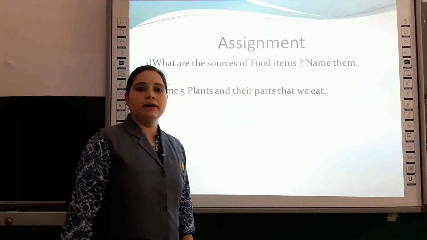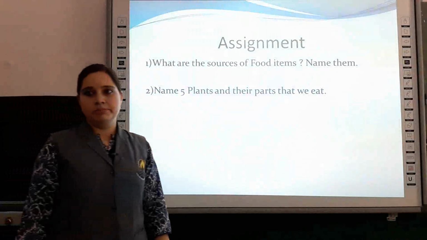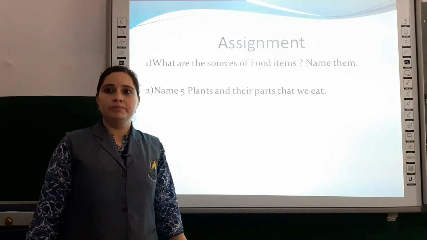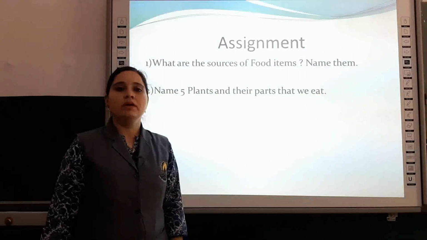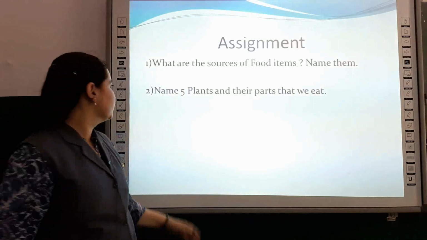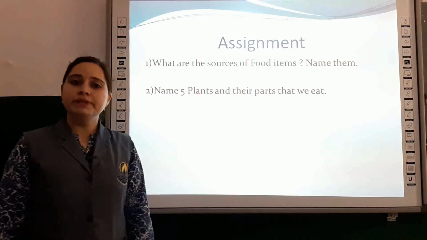Now the turn for assignments. What you have learned can be analyzed from the assignment. What are the sources of food items? You have to name them. Second one is name 5 plants and their parts which we eat.